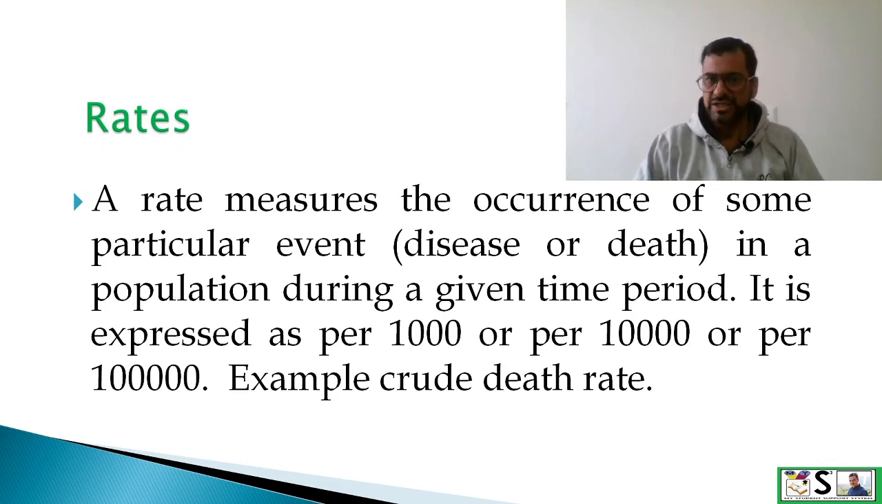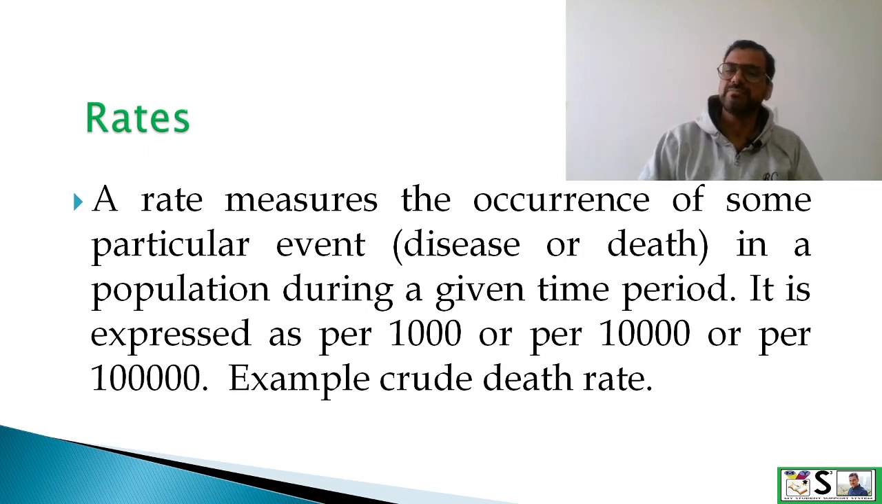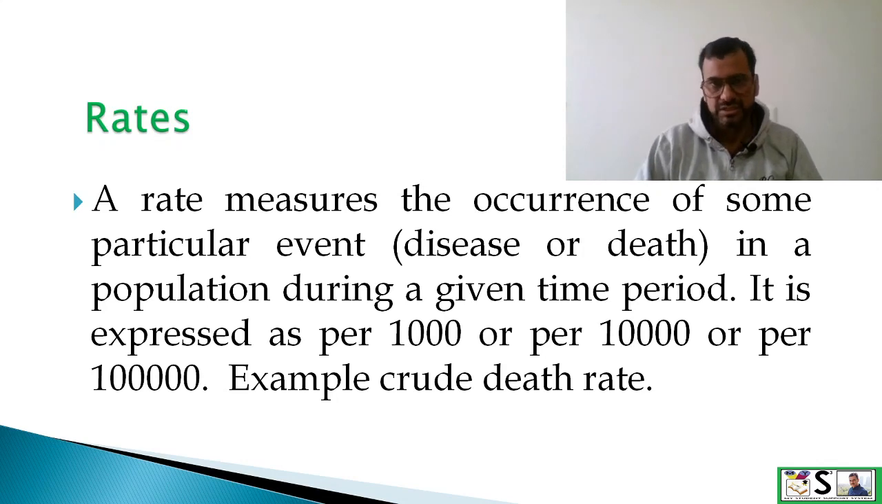Rates. A rate measures the occurrence of some particular event, disease, or it may be death, in population during a given period of time, be it month or year or any time. It is expressed as per 1000, per 10,000, per 1 lakh or even per 100. Example for rate, we can take crude death rate. We will study different rates later on in this lecture.